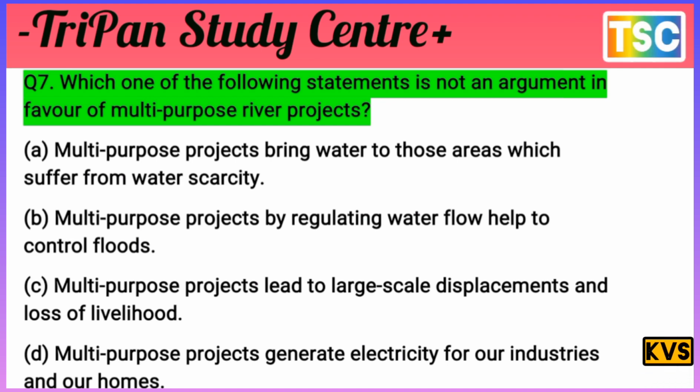But the answer here is C. Multi-purpose projects lead to large scale displacement and loss of livelihood. That's the important answer for this question. The answer is C. Let's see the next question.